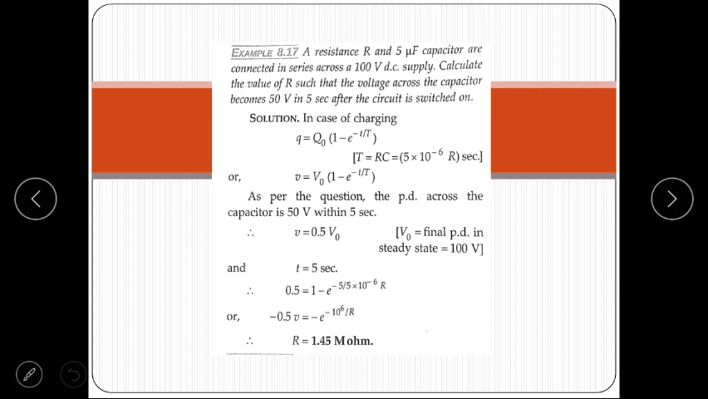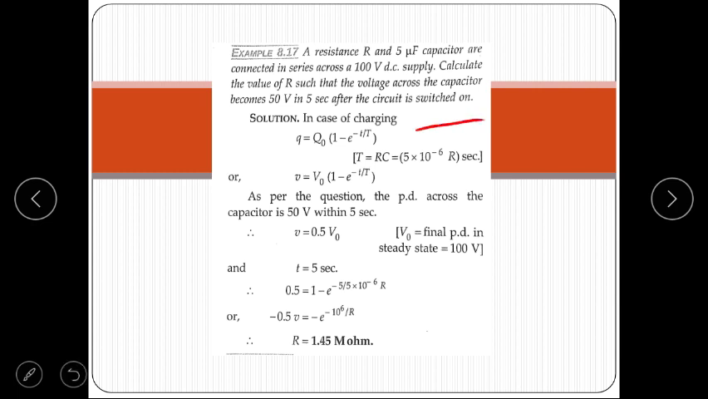In the second question, a resistance R and a 5 microfarad capacitor are connected in series with a 100 volt DC source. It means a resistance R ohm and a capacitor of 5 microfarad both are connected in series with a 100 volt DC source. For this, calculate the value of R. We have to find the value of R such that the voltage across the capacitor becomes 50 volt in 5 seconds after the circuit is switched on.